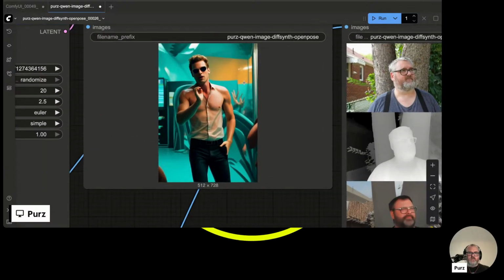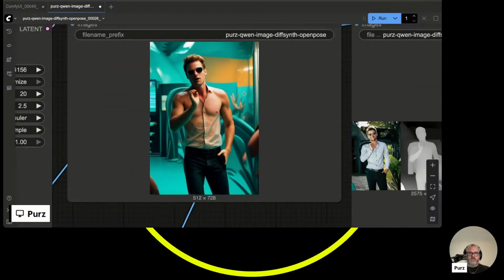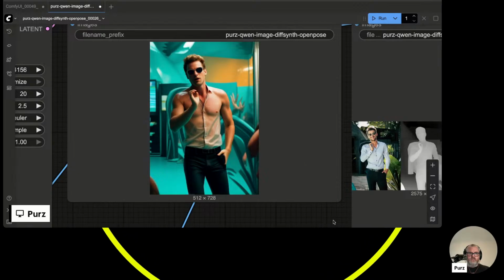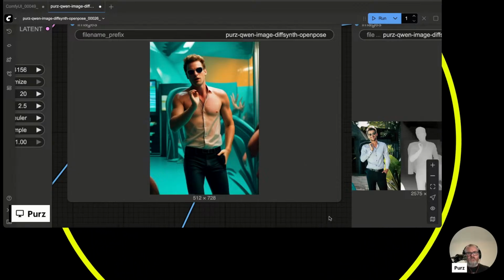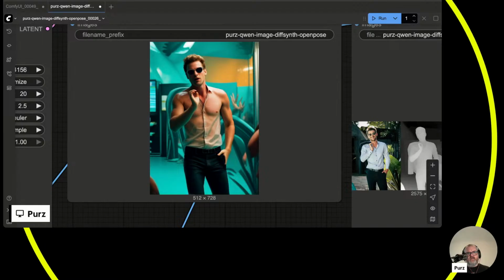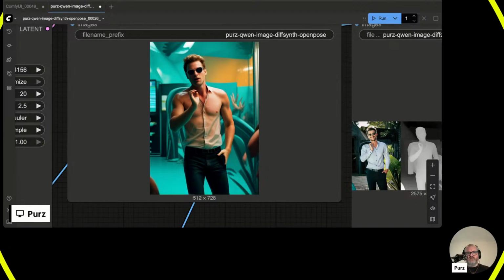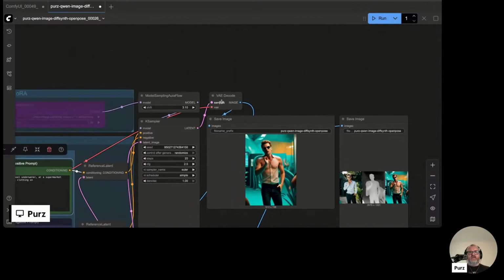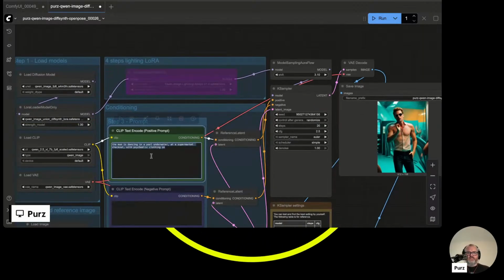Well, there's a lot going on here. So I guess he's underwater because it's kind of blue. I think we gave it too many instructions. Let's try creepy clown.